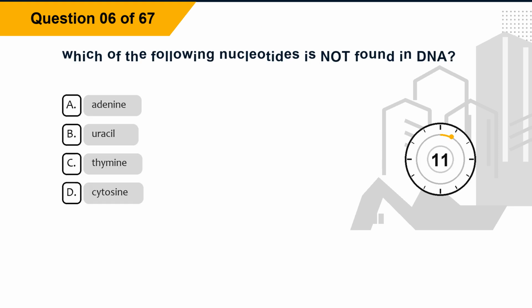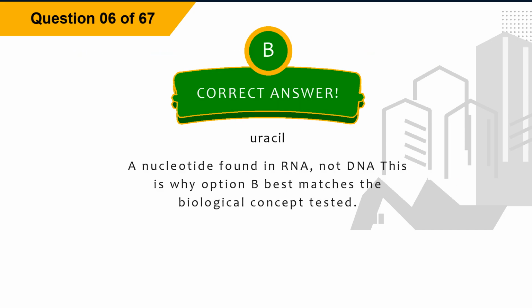Question 6. Which of the following nucleotides is not found in DNA? Option A, adenine. Option B, uracil. Option C, thymine. Option D, cytosine. The correct answer is option B, uracil.